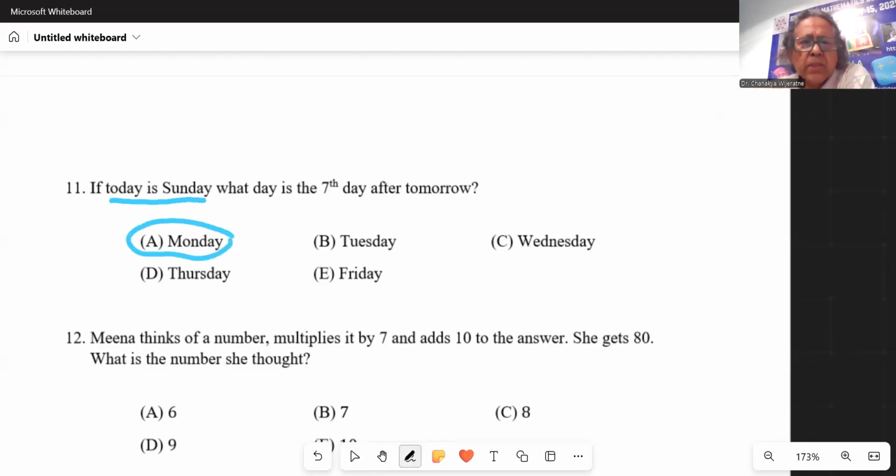You can also do this. You can draw a diagram. That's actually a very important strategy in solving problems, right? So we can draw boxes for days.